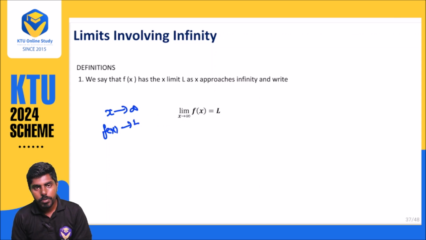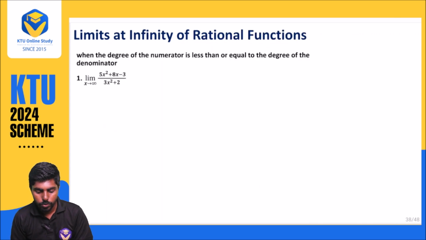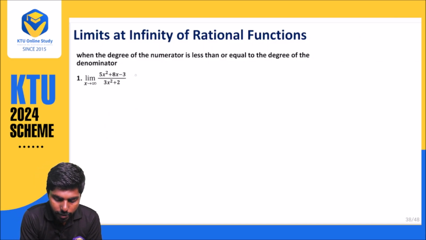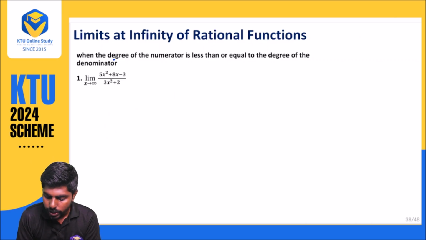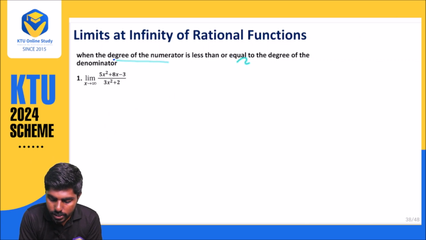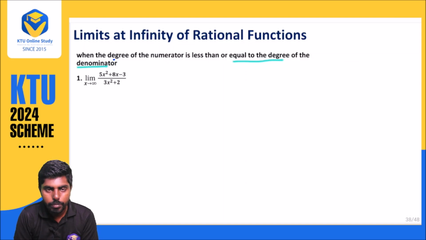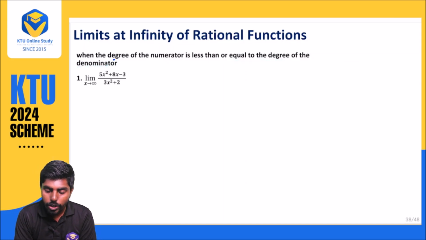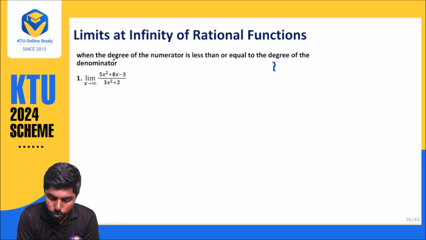So we will be seeing the problem. Problem number 1. What is the thing they have given? See, I have already told you about the same degree. I have already told you, if the degree of the numerator is less than or equal to the denominator, that means you want to simplify. When it comes to infinity, what you want to do means you want a procedure.